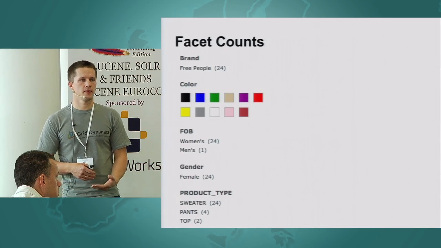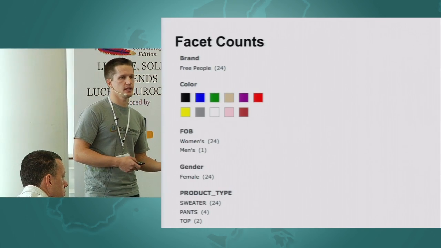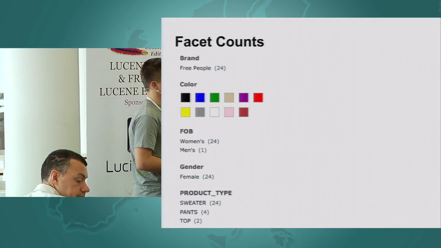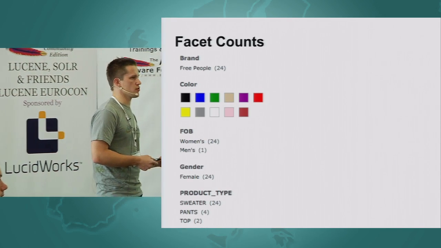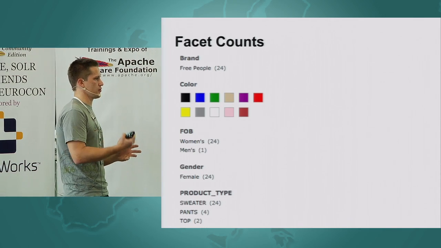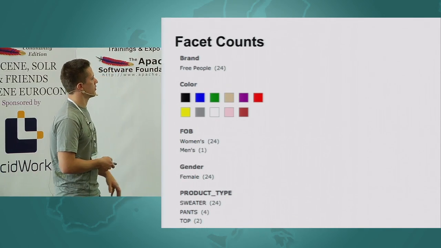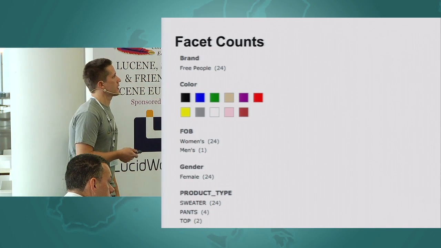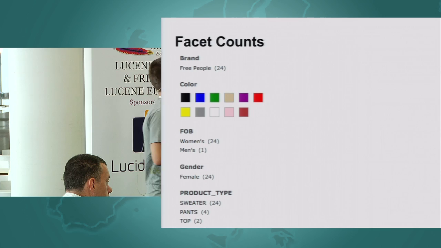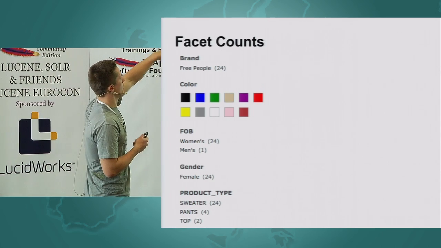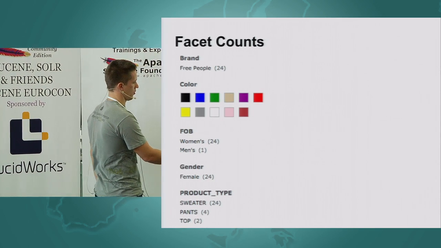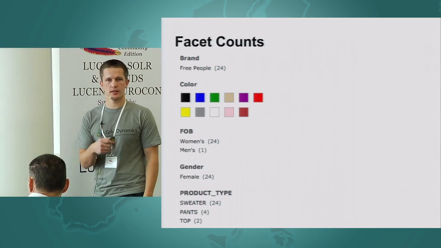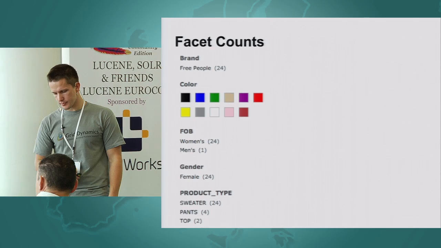Everybody is familiar with facets, right? And the interesting thing is that by looking into facet counts, you can understand what your user is searching for. For example, if you look into these facets, we can conclude that someone searched for this brand, and possibly for this product type, for sweater, and it will be a very good guess.